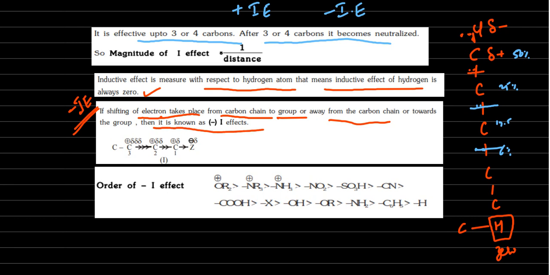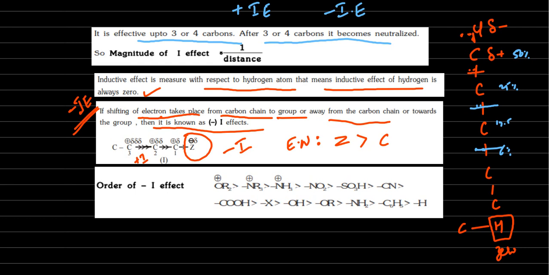Now which is the minus I? Here this Z is minus I. What about carbon? Carbon obviously will be plus. But we are talking about small groups, so here we are considering Z. So Z is the minus I effect. Why Z? Here the electronegativity of Z is higher than the carbon, and only then is Z taking electrons from the carbon.